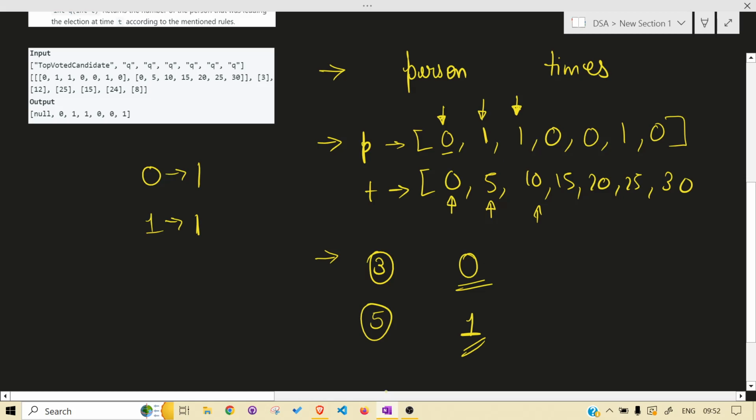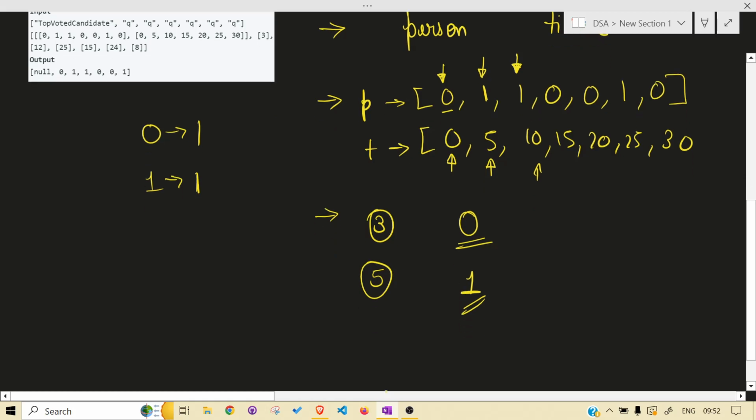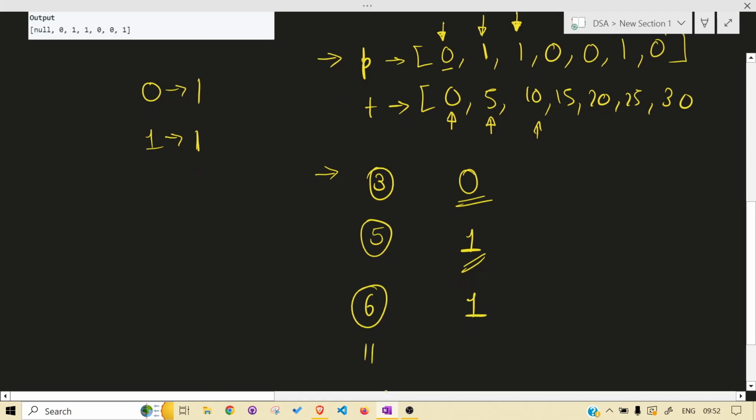For example, if we take 6, then also 1 is the answer. Or if we take t equal to 11, which one is leading? By that time person 1 has 2 votes, so what we return is 1. So that much is pretty clear: what the problem is asking and what the outputs are.